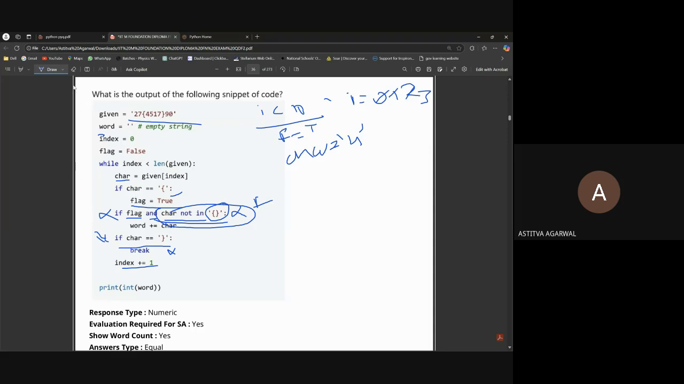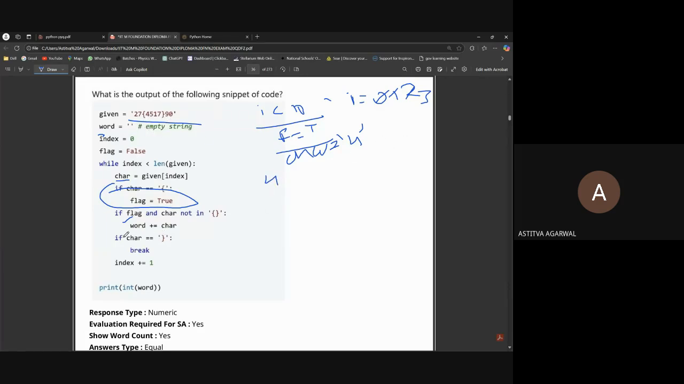See, now the main question begins. See, this is already true, so we don't need to check this because it's already true. Okay, now we have to check this. If flag is already true, so it is correct. And char not in. See, 4 is neither a closed bracket nor an open bracket. Okay, so word plus equal to char. Now see, we have initialized word as an empty string, so we'll just add 4 to it.